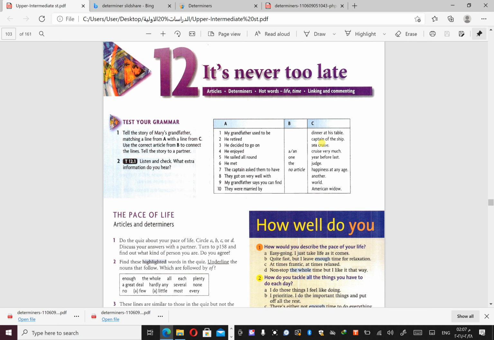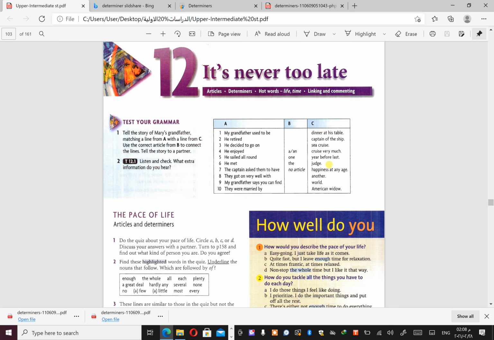"A captain of the ship": here, my grandfather used to be a captain of the ship. "Sea cruise": a cruise is one of the big ships that people choose to travel on or even for tourism. So you can say it if it is the first time.